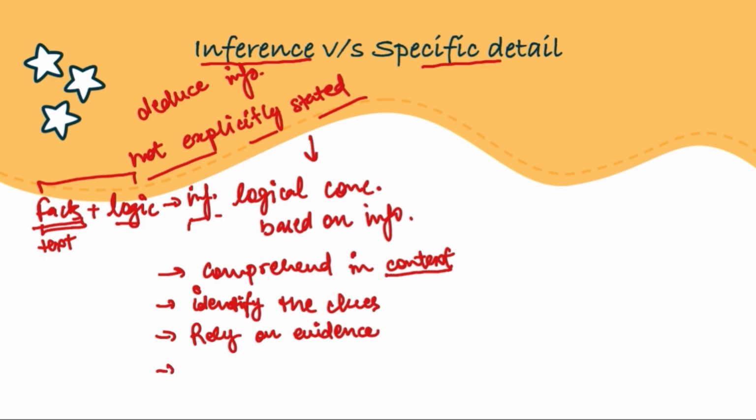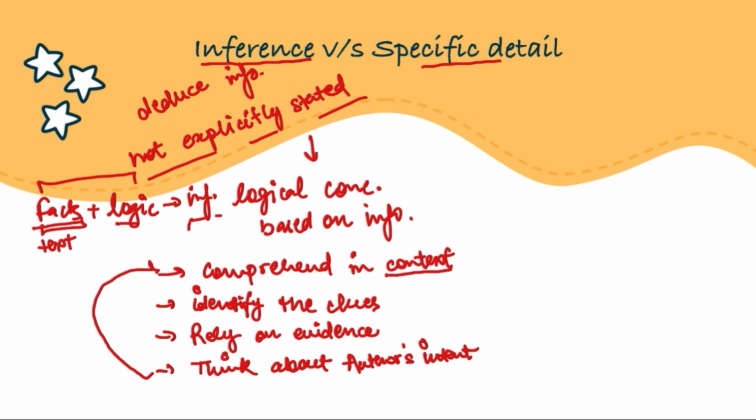Also, we must always think about author's intent, as in we must always consider why the author included certain details or certain specific language. What exactly is the purpose of it? What are they implying or what are they suggesting? This again is linked to comprehension and will be aided by context as well as tone, right? So this is how we are supposed to approach. These are the general ideas for approaching inference based questions. This is what the question requires from us.